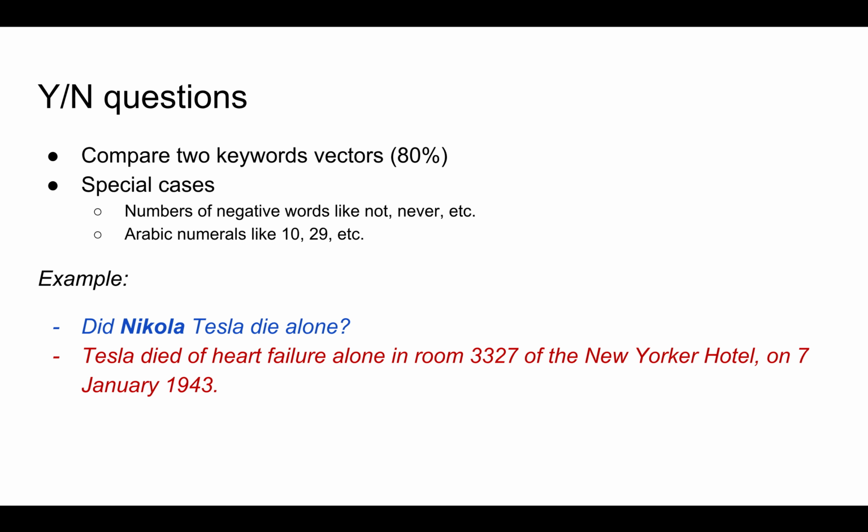To answer yes or no questions, we simply compare the two vectors mentioned above. If matching words weigh more than 80%, the answer is yes. This means if there are some important words missing, the question is making a false statement. We also have one wrong word buffer for robustness. Some special cases are judged, like negative words and Arabic numerals.